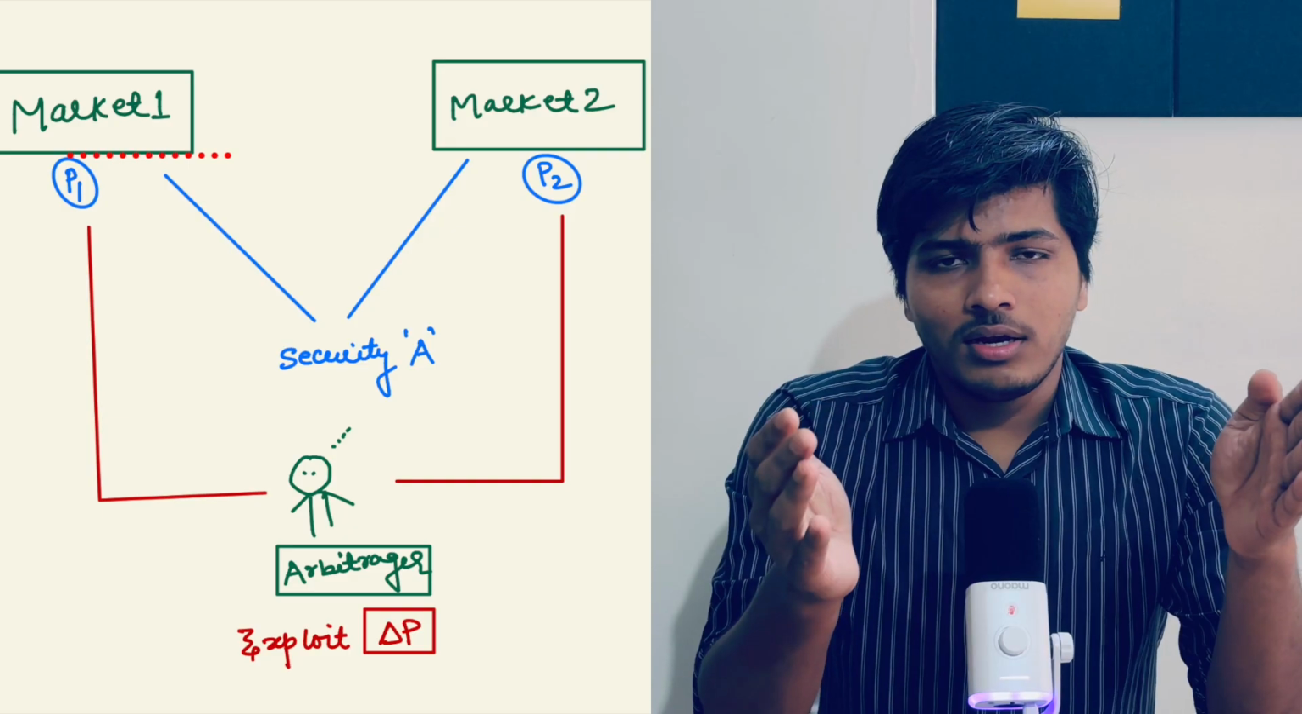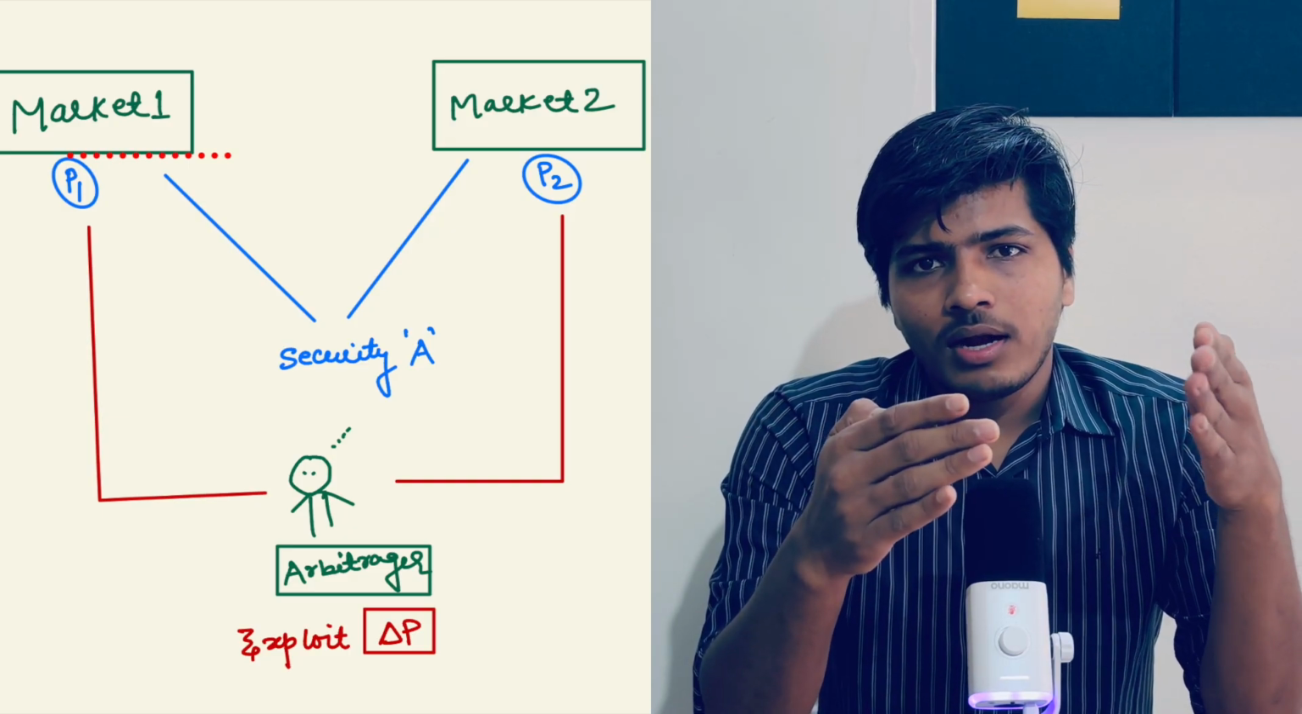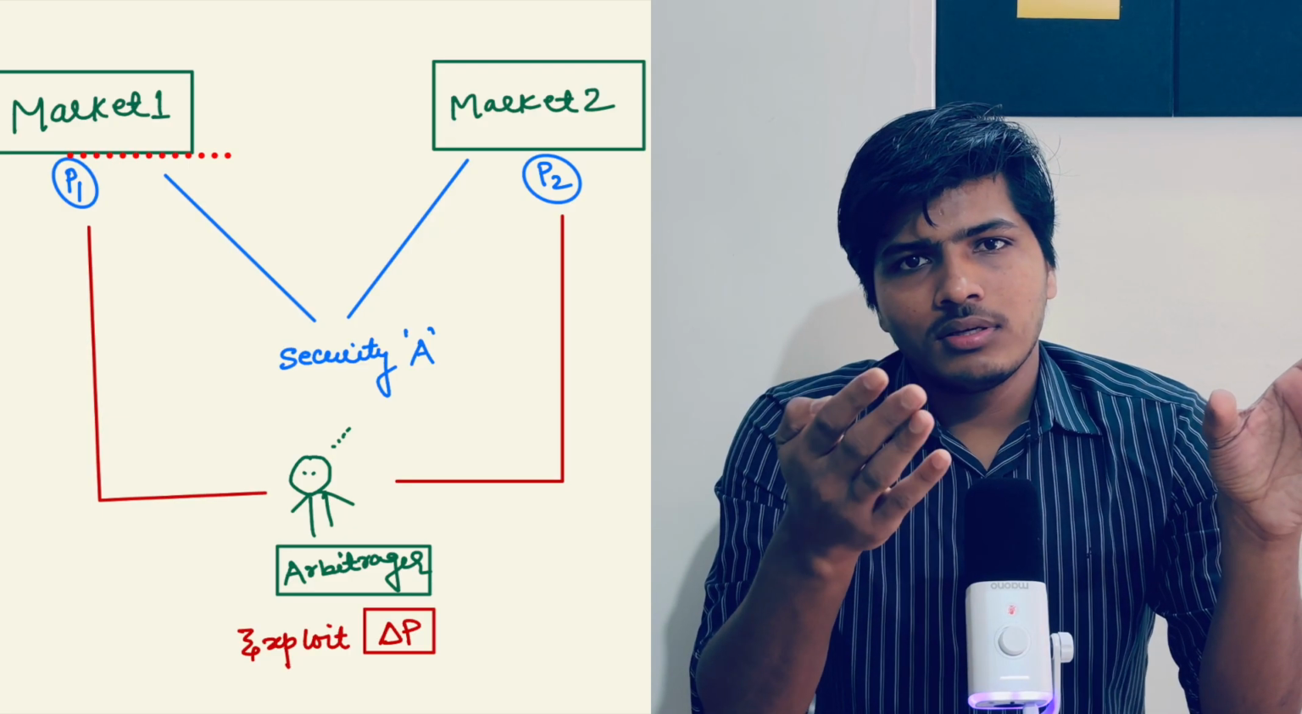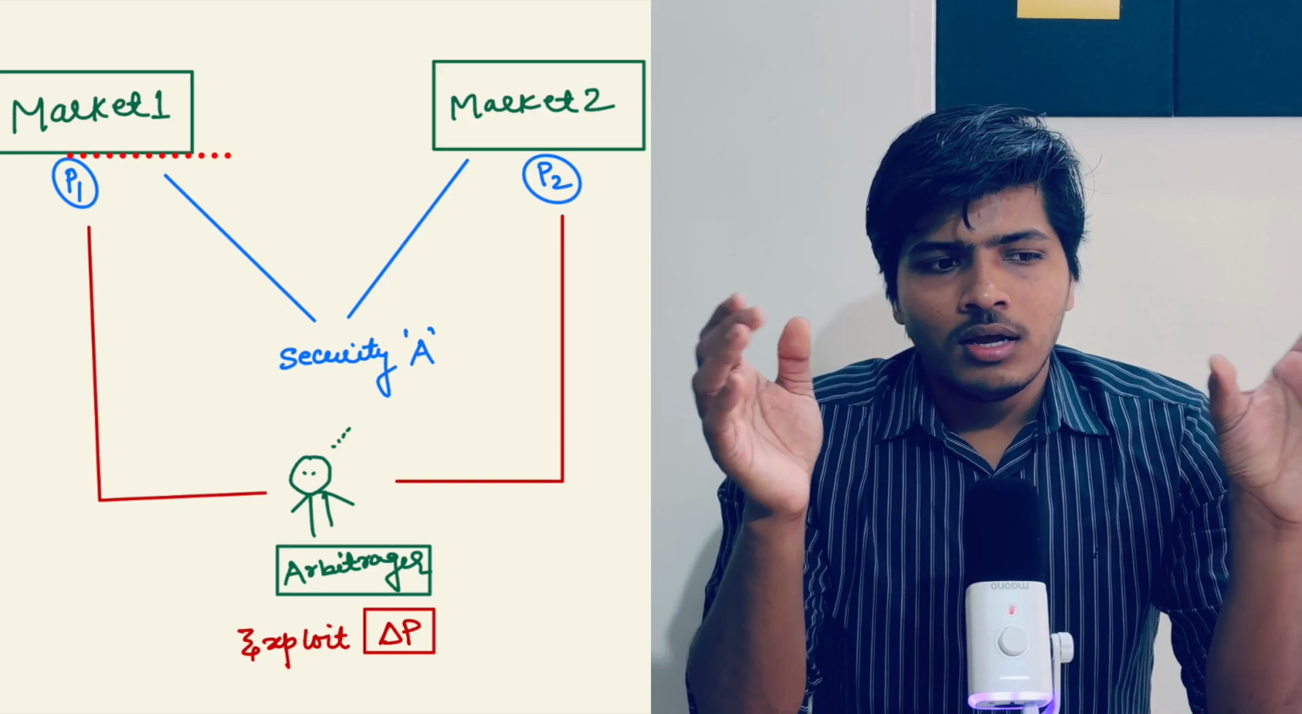arbitragers do in reality. They buy a security at one marketplace, not necessarily NSE, because this is in general. So buy at one place and then sell at another marketplace, right?